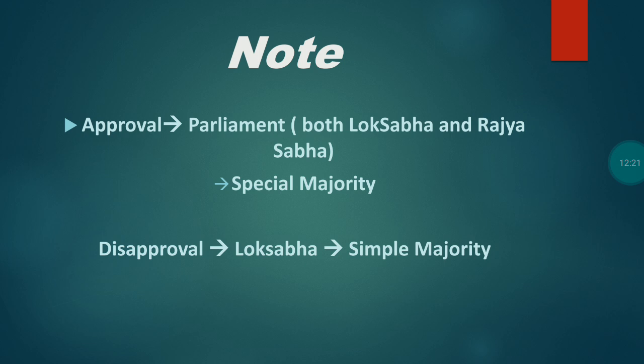And one must note here that to approve it needs both Lok Sabha and Rajya Sabha approval, that is parliament. So here it has to be noted that for an approval one needs a special majority, whereas for a disapproval it focuses only on the Lok Sabha, not the Rajya Sabha. For a disapproval we need an approval from the Lok Sabha by a simple majority. What do you mean by simple majority? The majority of the members present in the house and voting. That is called a simple majority.